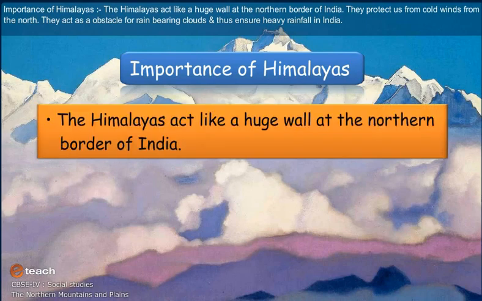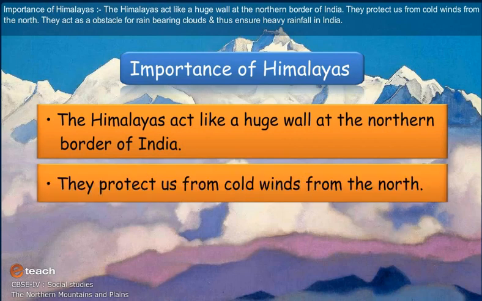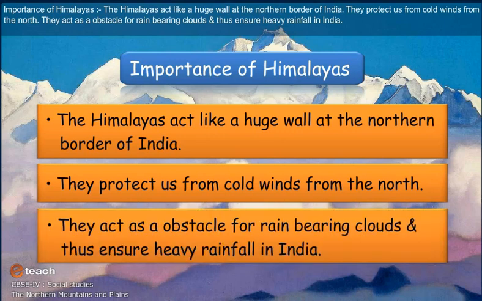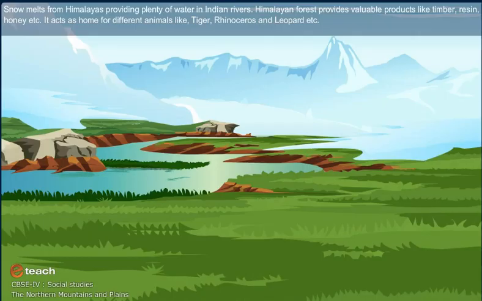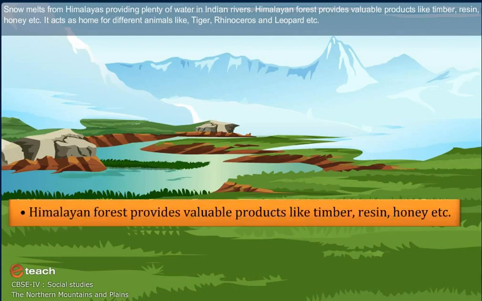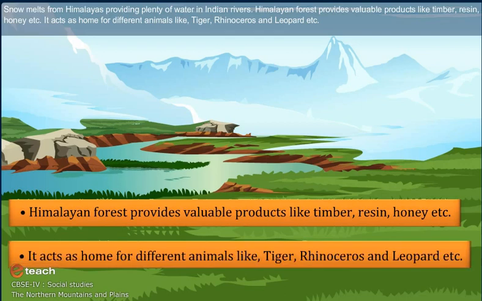Importance of the Himalayas. The Himalayas act like a huge wall at the northern border of India. They protect us from cold winds from the north. They act as an obstacle for rain-bearing clouds and thus ensure heavy rainfall in India. Snow melting from the Himalayas provides plenty of water in Indian rivers. Himalayan forests provide valuable products like timber, resin, honey, etc. It acts as home for different animals like tigers, rhinos and leopards, etc.